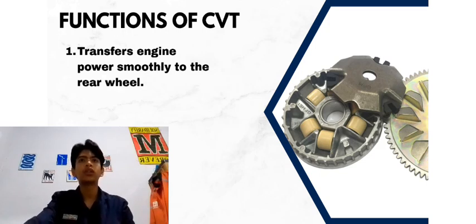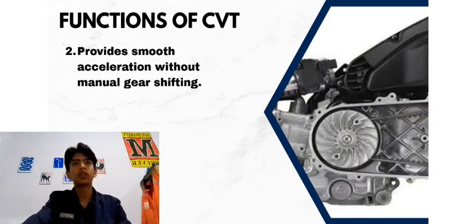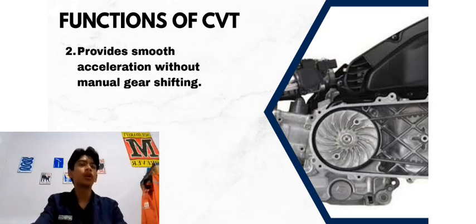Now, let's discuss the function of the CVT. The first function is transferring engine power smoothly to the rear wheel. The CVT continuously adjusts the transmission ratio, so power delivery becomes smooth without sudden change. This makes riding more comfortable. And the second function is providing smooth acceleration without manual gear shifting. The rider only needs to twist the throttle and the CVT automatically selects the most suitable gear ratio. This is one of the biggest advantages compared to manual motorcycles.